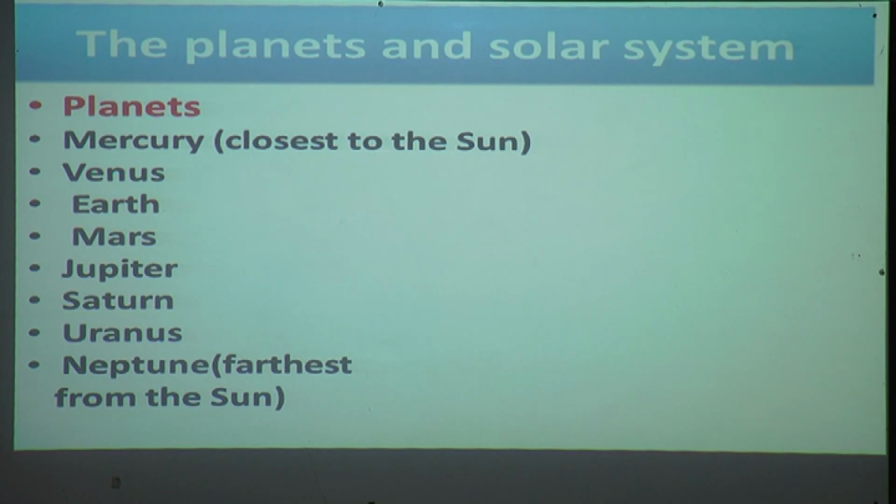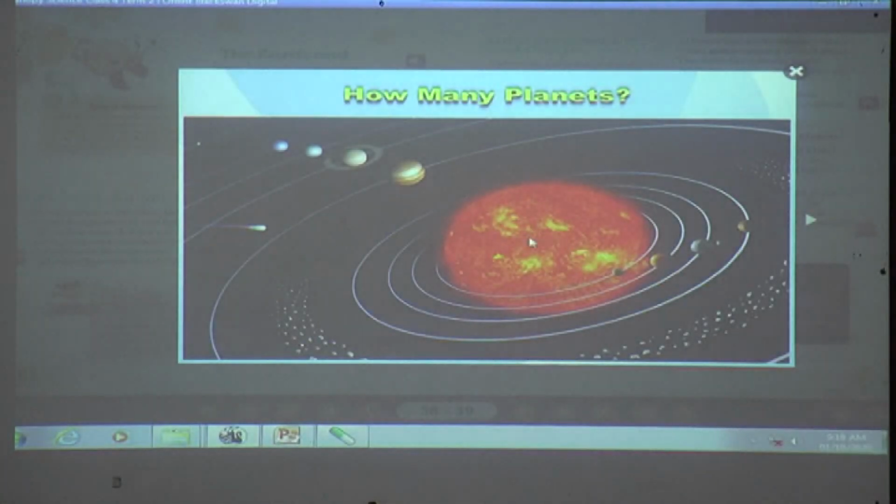Neptune is farthest from the Sun and Mercury is closest to the Sun. Till 2006, Pluto was considered the 9th planet in the solar system. However, in the year 2006, scientists decided that it is too small to be called a planet. We will see one presentation about Pluto.